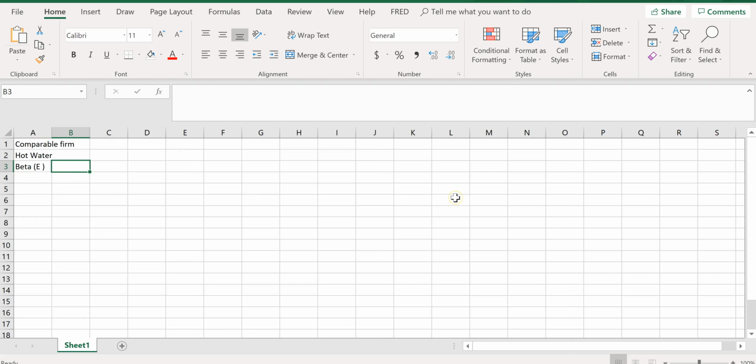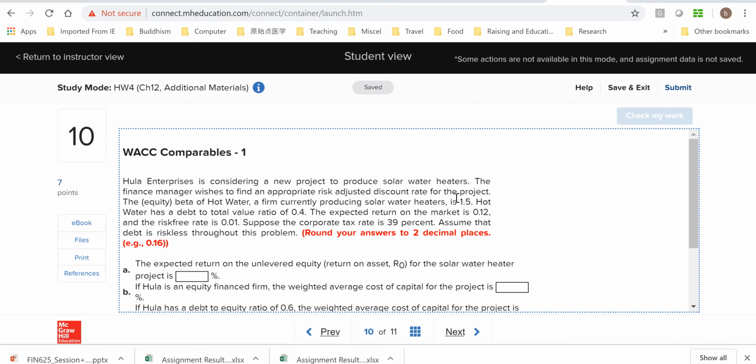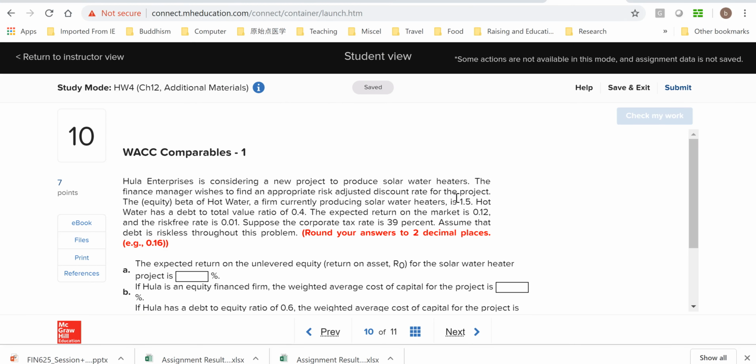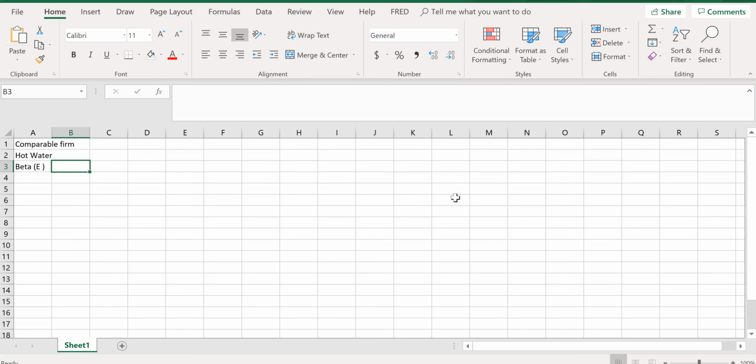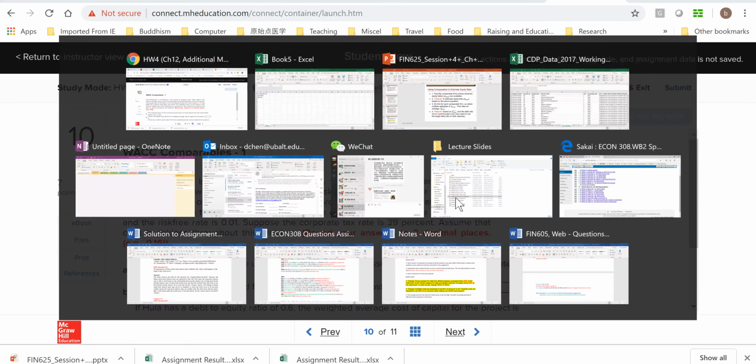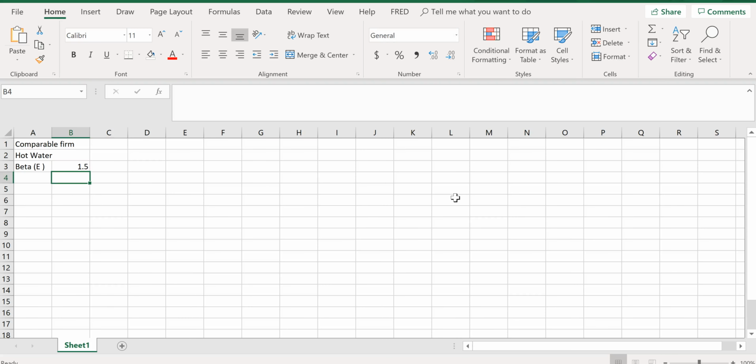So the hot water firm has a 1.5 equity beta, and the debt beta is 0, right?